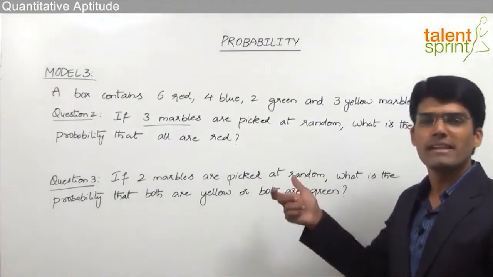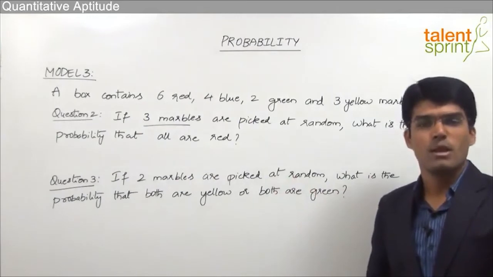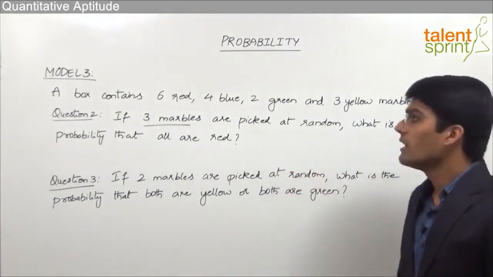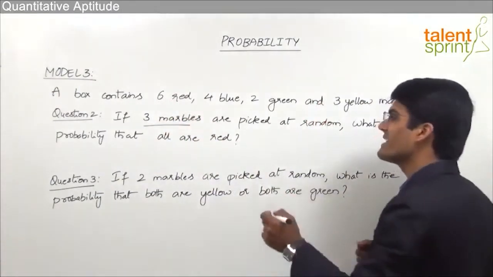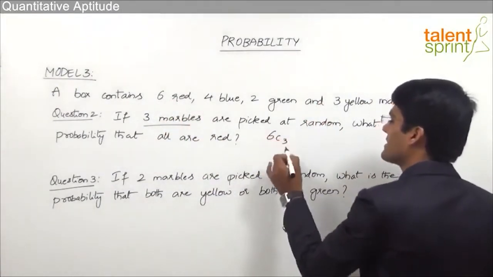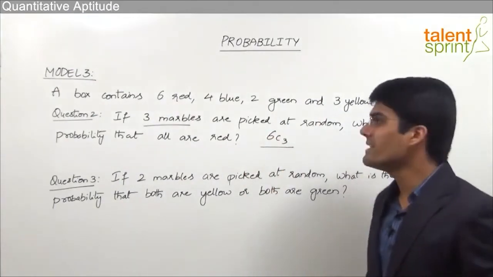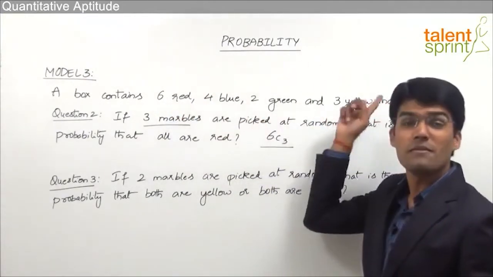Now we know that probability here is nothing but number of favorable combinations by total number of combinations. Now favorable combinations here must be all 3 marbles to be red. Now we have got total 6 red marbles and if we want 3 red marbles we can select that in 6C3 ways. Divided by total number of combinations is nothing but the number of ways in which 3 marbles can be selected out of the given lot. Here we have total 15 marbles.